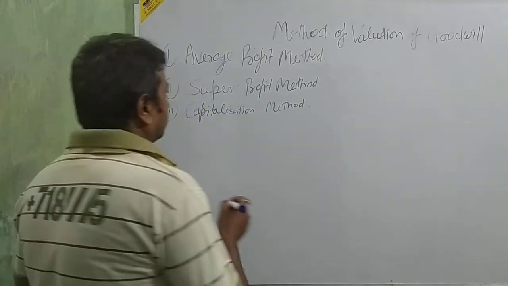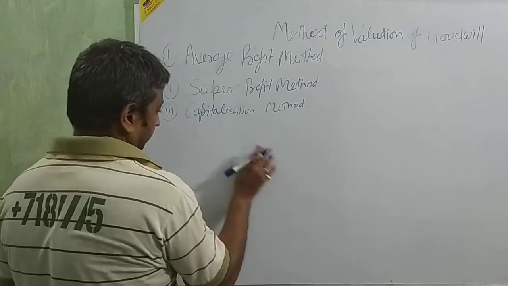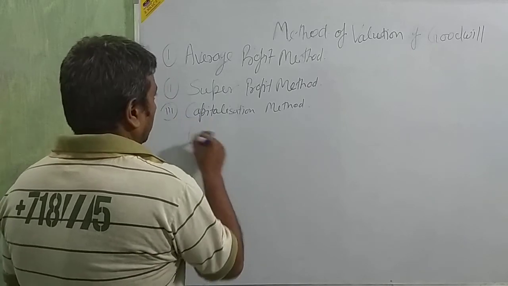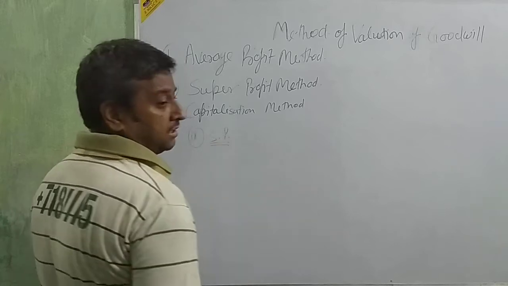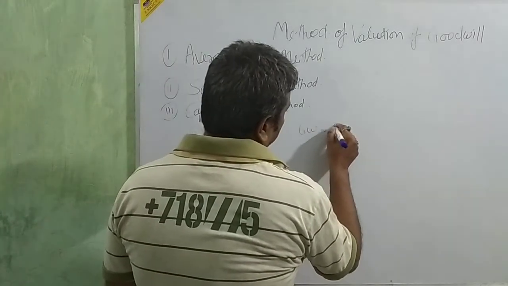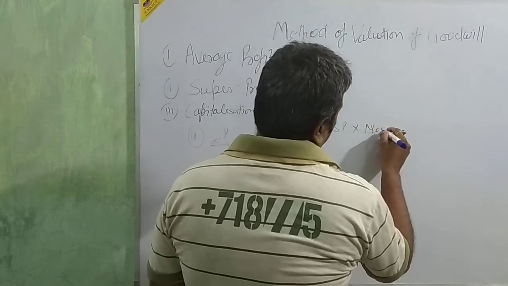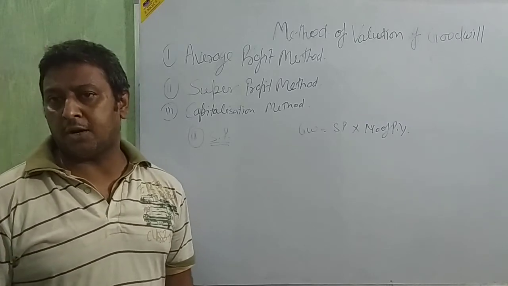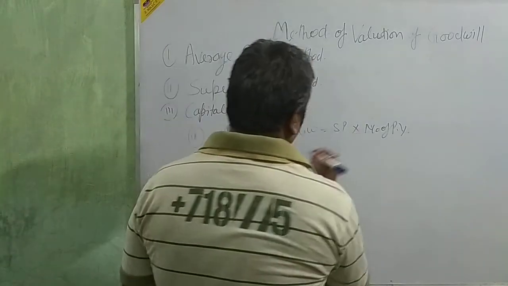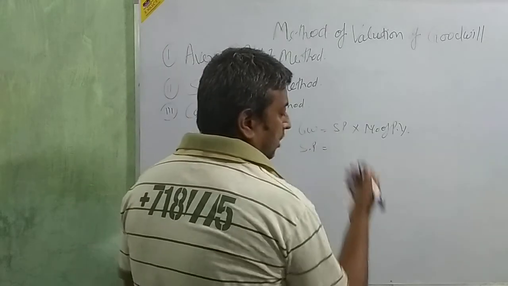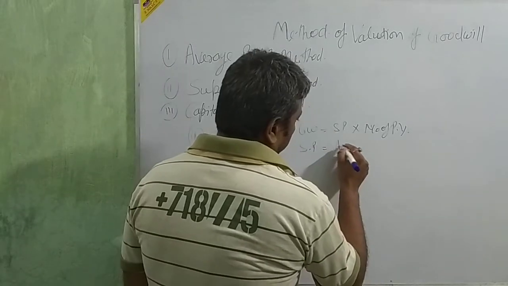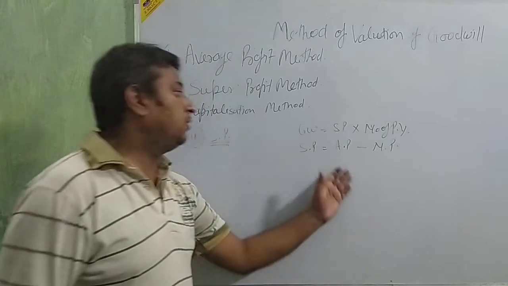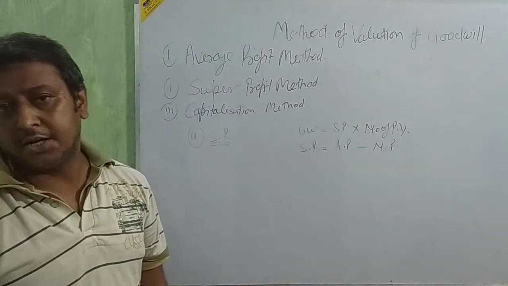Next is the second method, the super profit method. Formula: goodwill is equal to super profit into number of purchase years. Now we are going to calculate the super profit because we didn't know how to calculate it. Super profit is equal to average profit less normal profit. Here you will know the average profit, but we didn't know the normal profit.